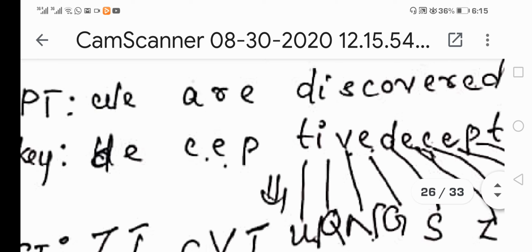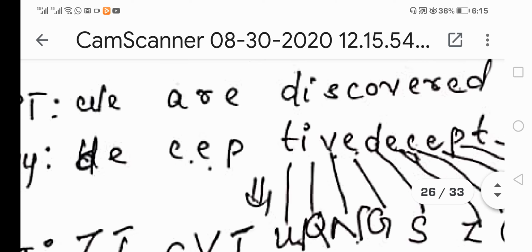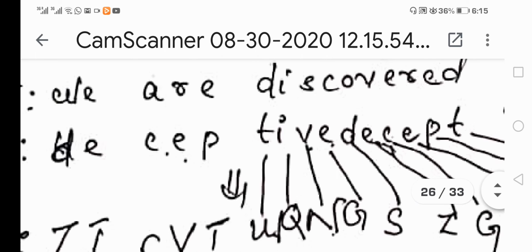So what is carried out in the Vigenere cipher is that they simply repeat the keyword: DECEPTIVE. Then, when the plain text letters continue and the length is much more than the size of the keyword, they repeat the same keyword again, that is DECEPT. PT is quite enough because it fits the correct length of the plain text message.